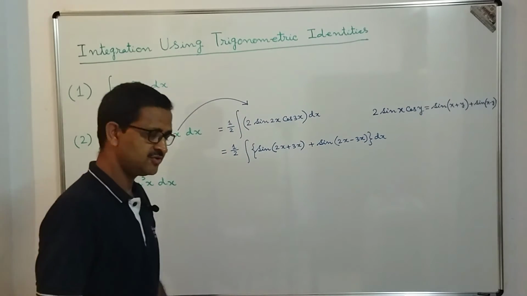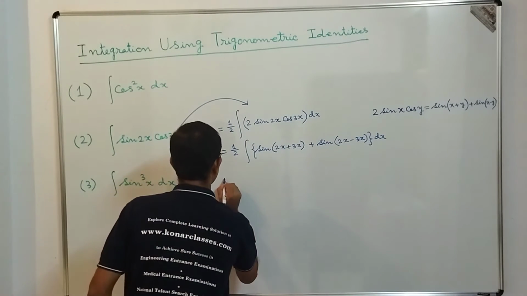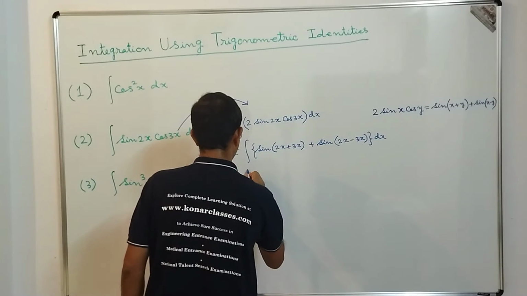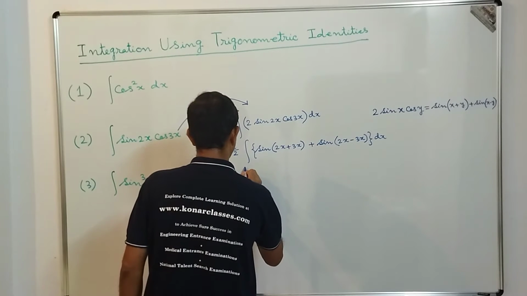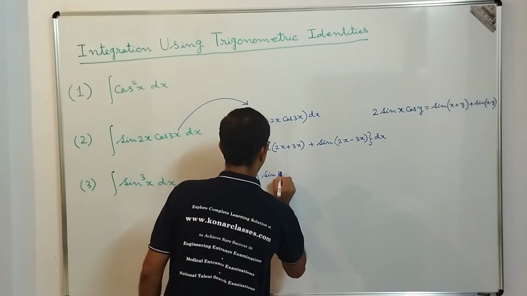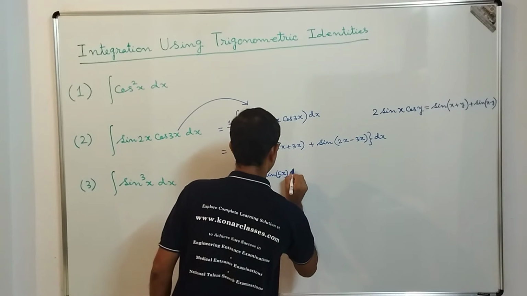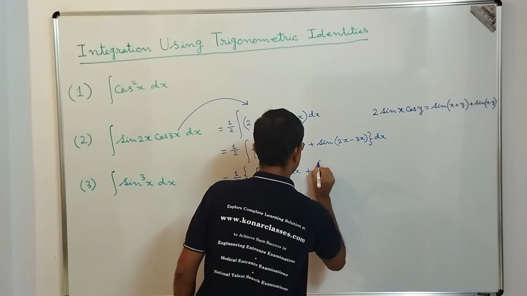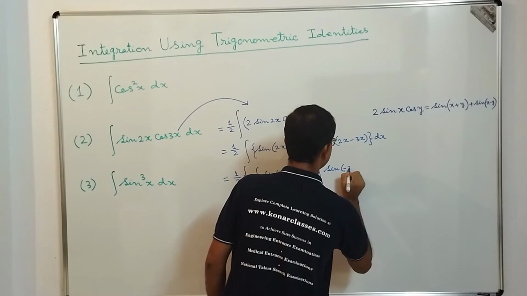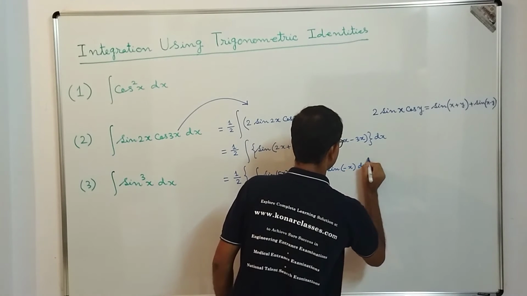Correct, dear students? So this is equal to 1 by 2, integration of sin 5x dx plus integration of sin of 2x minus 3x, which is minus x, sin of minus x dx.